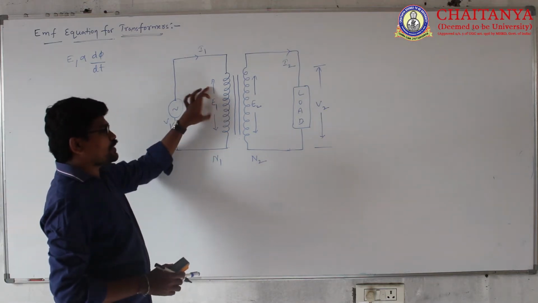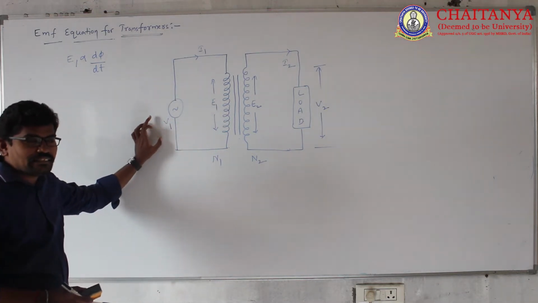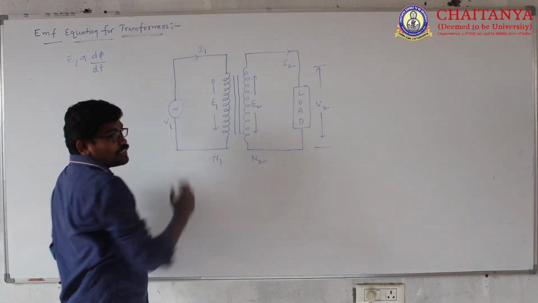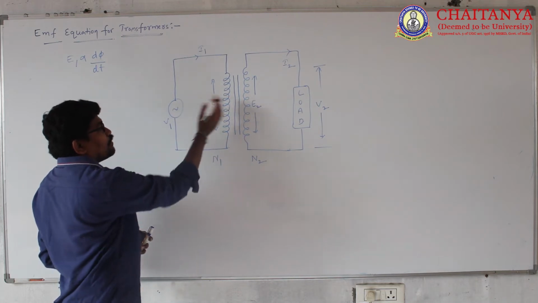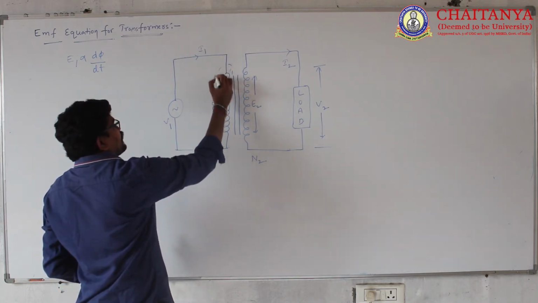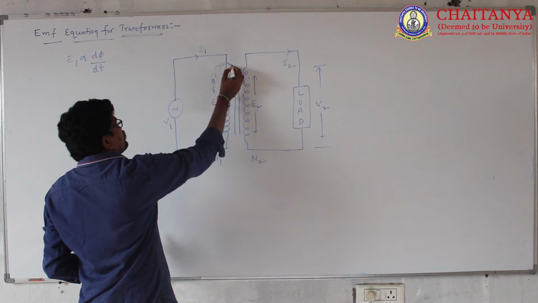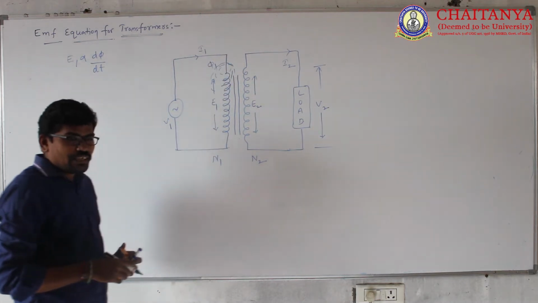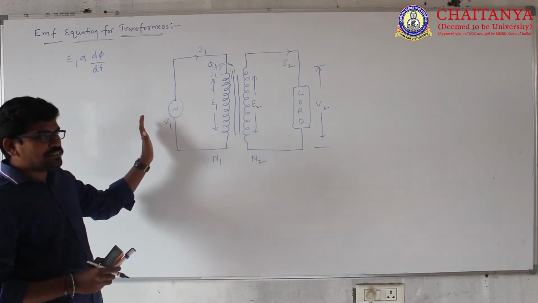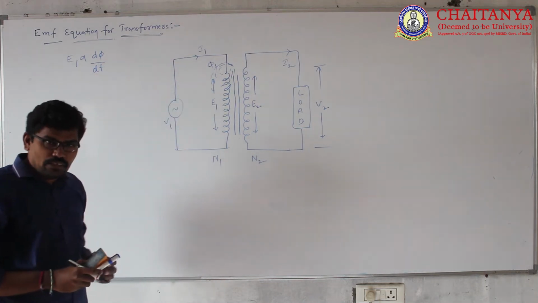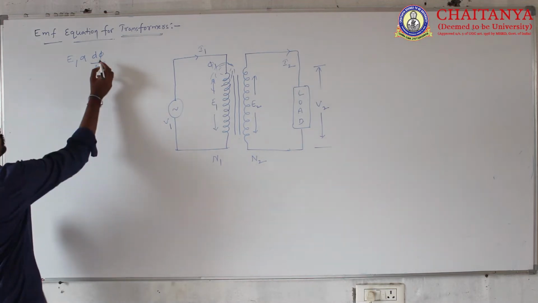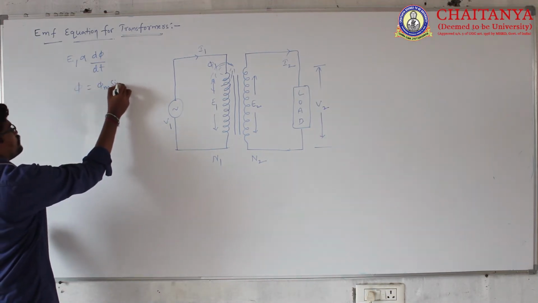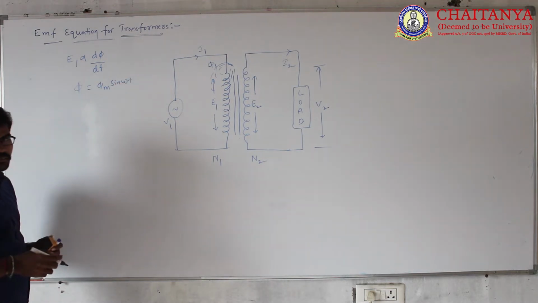When the primary coil of the transformer is supplied with an AC supply, the rate of change of voltage links the coil, and flux will be generated around the coil. I am giving a sinusoidal AC supply, so the generated flux is also sinusoidal in nature, where phi equals phi m sin omega t.